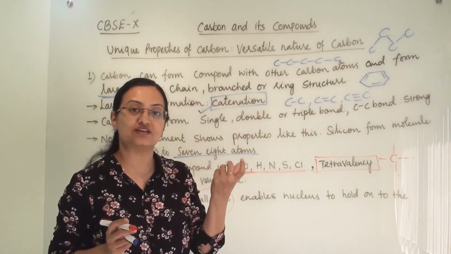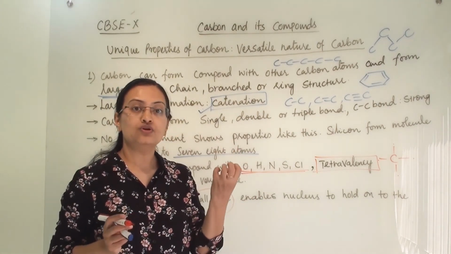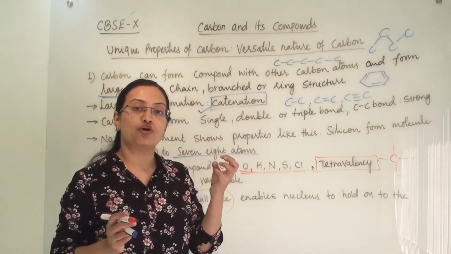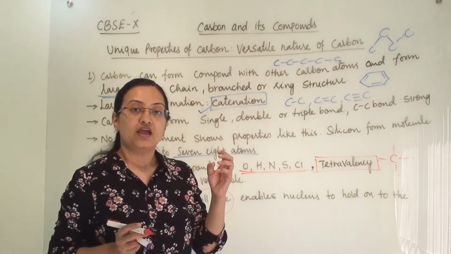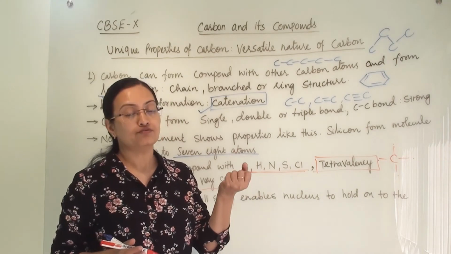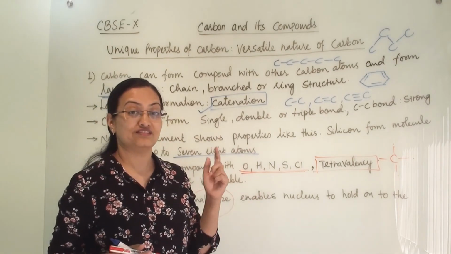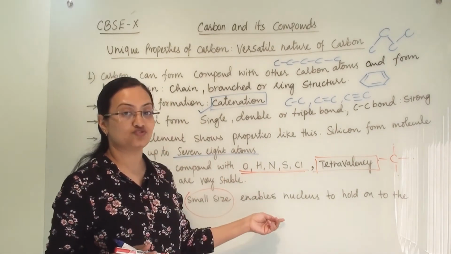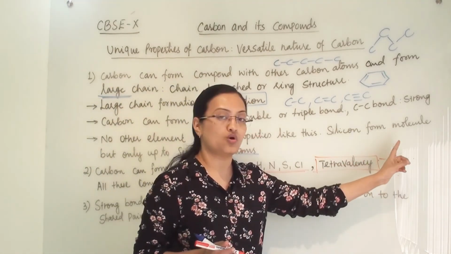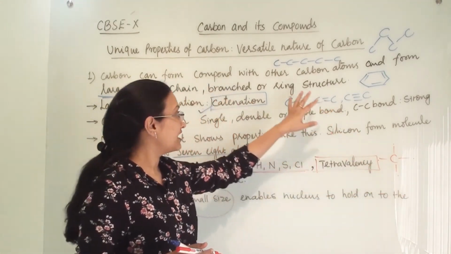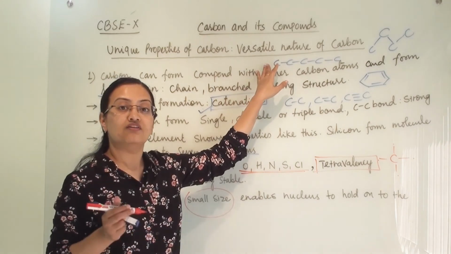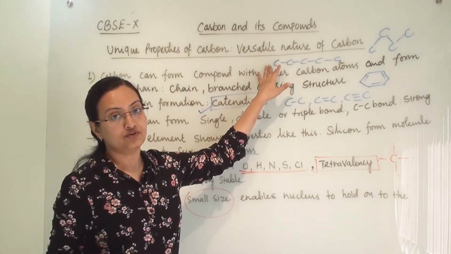Why? Because its atomic size is smaller. So the electrostatic force of the nucleus is able to hold all the 4 shared pairs of electrons, and that's why these bonds are strong. All the 4 covalent bonds are strong, and that's why carbon can hold on to a very large number of atoms.